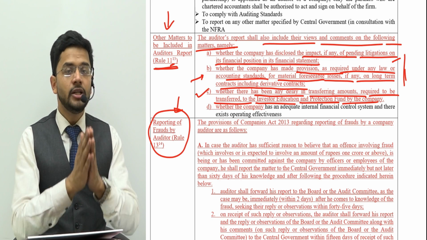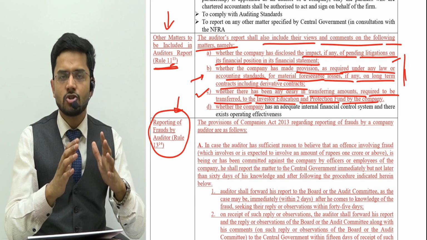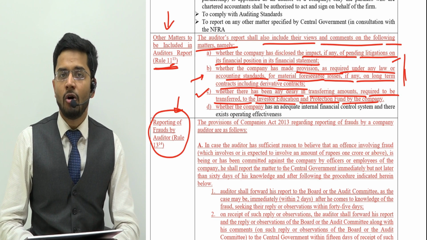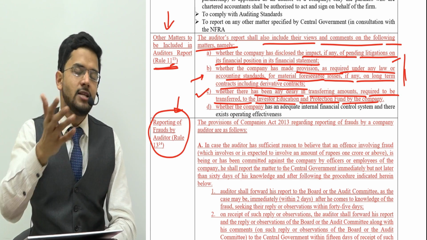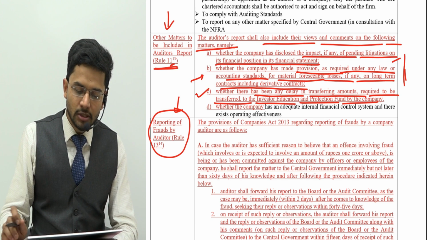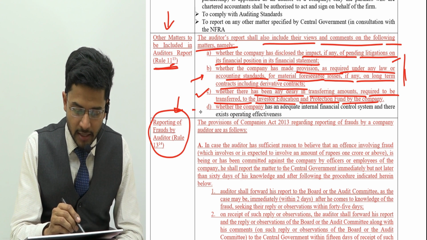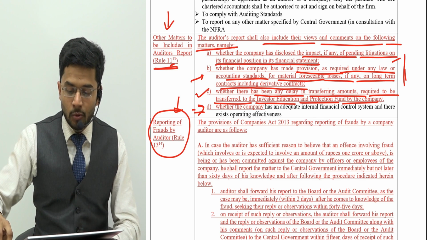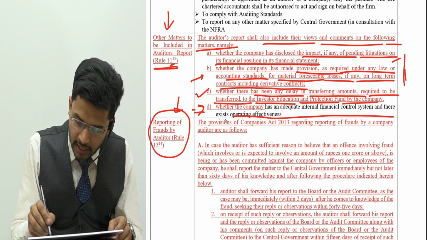So guys, auditors need to be 100% sure that the company has, within time, transferred all the sums which were eligible to be transferred to the IEPF account. So this is the third matter to be included in the auditor's report. The fourth matter to be included in the auditor's report is whether the company has an adequate internal financial control system and whether there exists operating effectiveness.